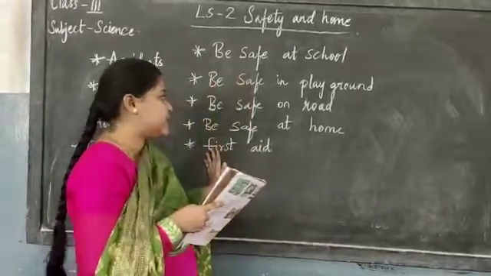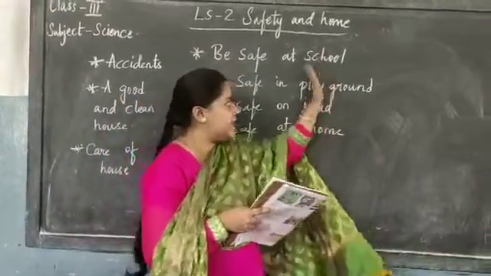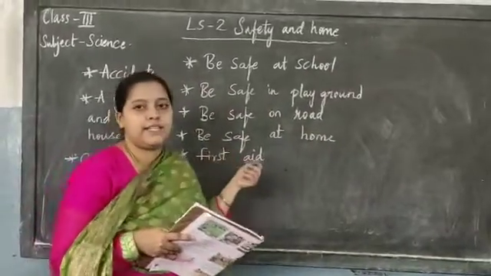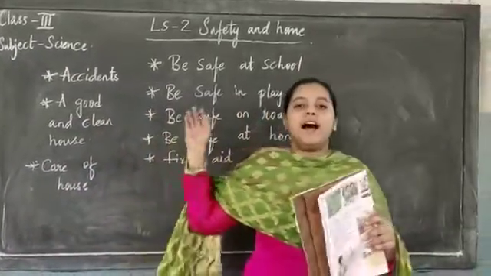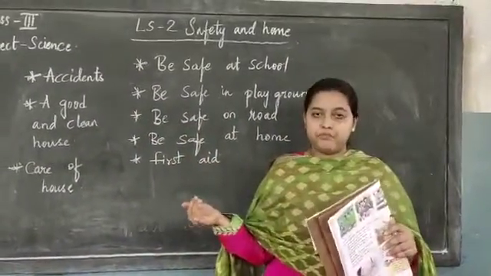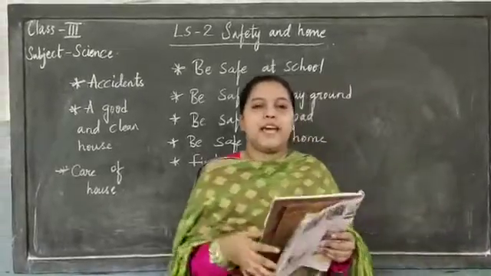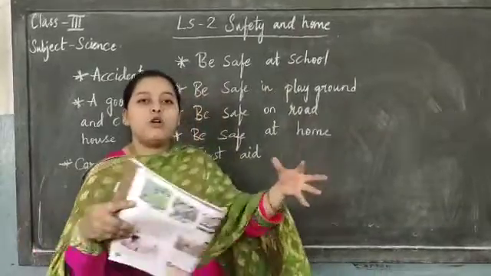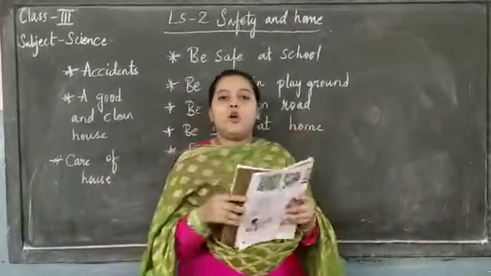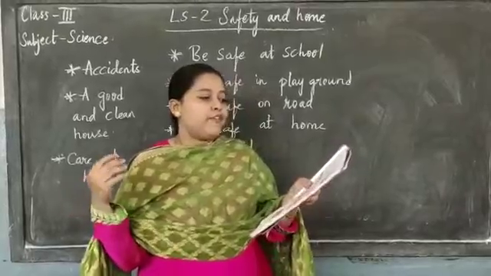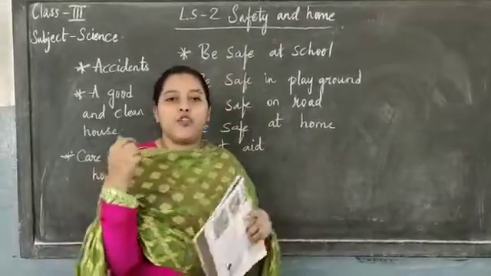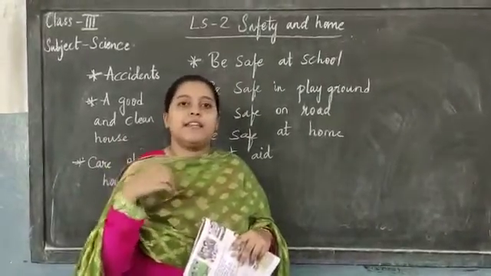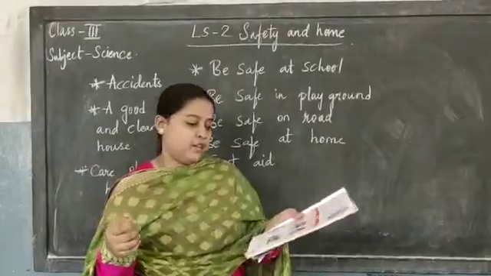Okay, now coming to first aid. If suppose by chance you have got hurt, how should you treat that? By using first aid, children. First aid is nothing but help given to an injured person before the doctor arrives. If on the road any person has got injured, don't crowd near that person. Be calm and don't make a crowd, children. For small cuts and wounds, you yourself wash the wounds and apply some antiseptic. If the wound is deep, then you must take bandages also.